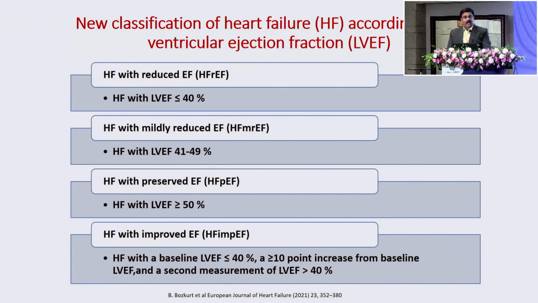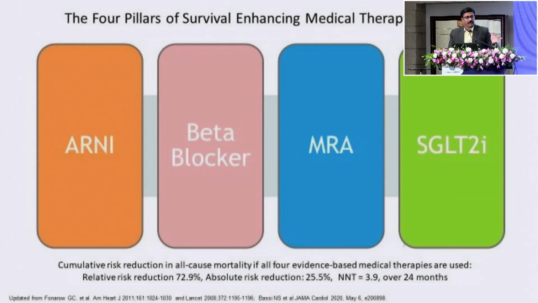Now, this is the classification of heart failure I was talking to you about. Since I said there are 2 types of diabetic cardiomyopathy, basically the reduced ejection fraction and the preserved ejection fraction, the management of reduced ejection fraction has become very, very easy. We call it the 4-pillar management. 4 pillars of management of heart failure. I'm sure all of you have been hearing this again and again: use of ARNI, the beta blockers, MRAs like the spironolactone and the eplerenone, and the SGLT2 inhibitors.